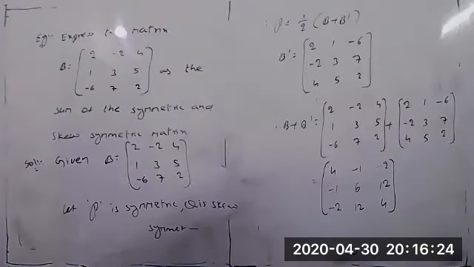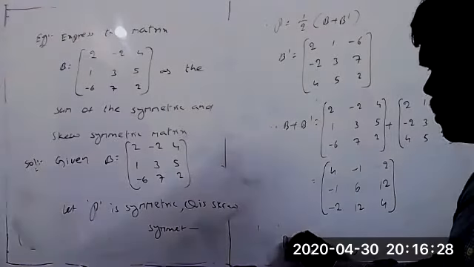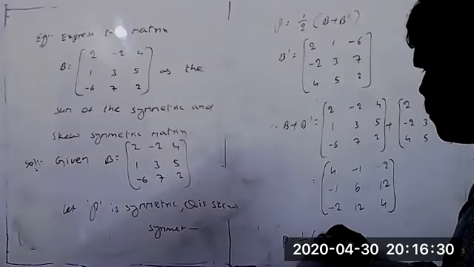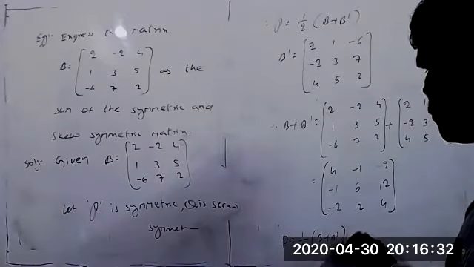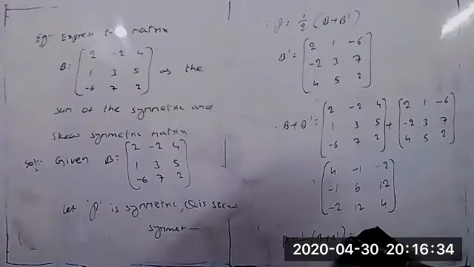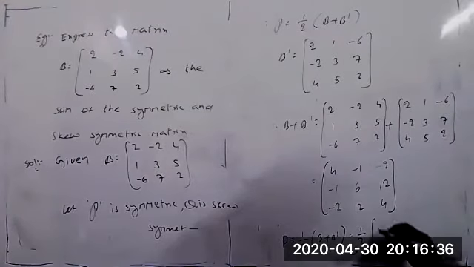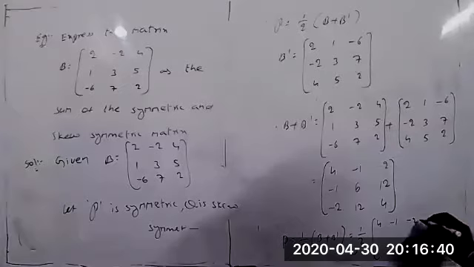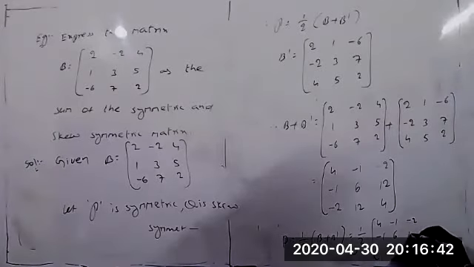This is the value of B plus B transpose. Therefore, P equal to, we know the formula, P equal to 1 by 2 into B plus B transpose. We got 4, minus 1, minus 2, and minus 1, 6, 12, and minus 2, 12, and 4. Now we can divide by 2.